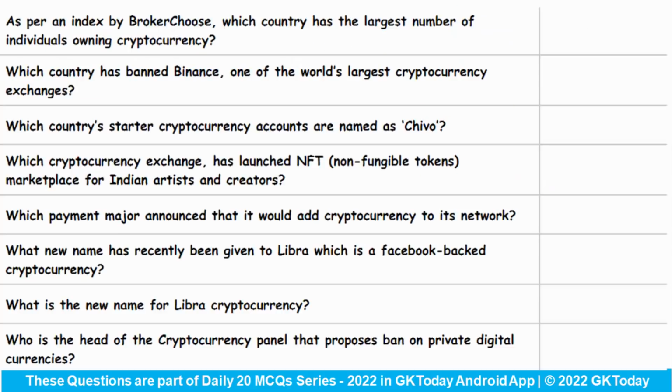Now talking about cryptocurrency, as per an index by Broker Chooser, which country has the largest number of individuals owning cryptocurrency? So very shocking answer, it is India. Which country has banned Binance, one of the world's largest cryptocurrency exchanges? So it has been banned by UK. Which country's starter cryptocurrency accounts are named as Chivo?